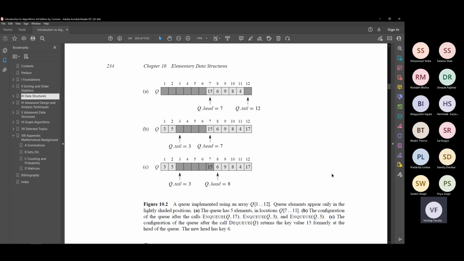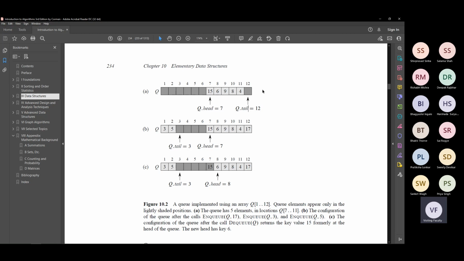So here they have given a very nice example. So let me just show you that. Okay, so from A to B, what all happens? Many things are happening. So first you inserted the element 17. Okay, so that is like enqueue q17, or push q17, or insert q17. Okay, what did it do? It inserted the element 17 into the location q dot tail, and it increased q dot tail by 1.